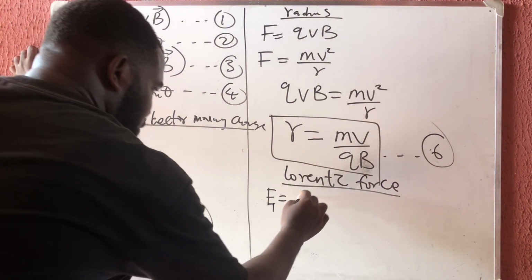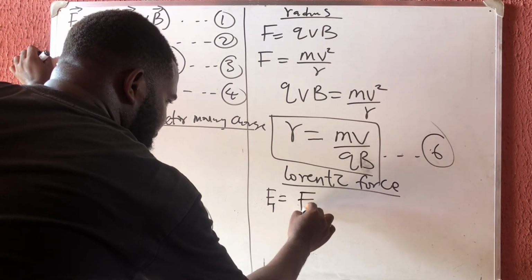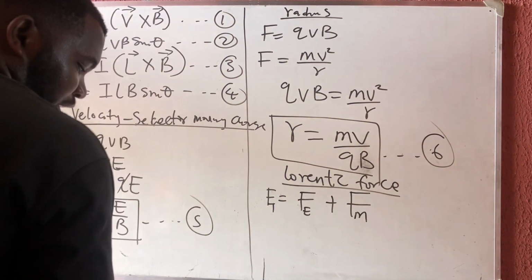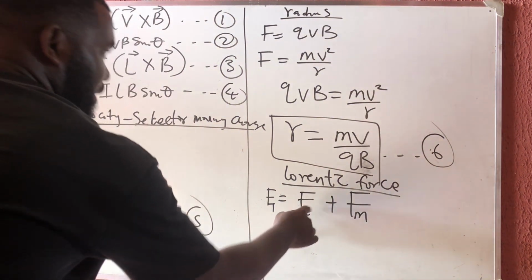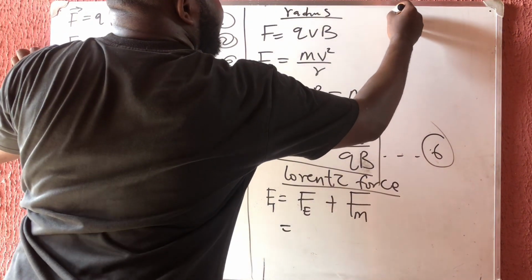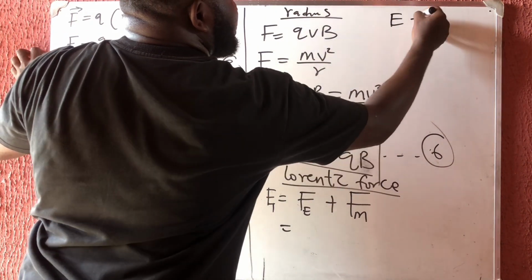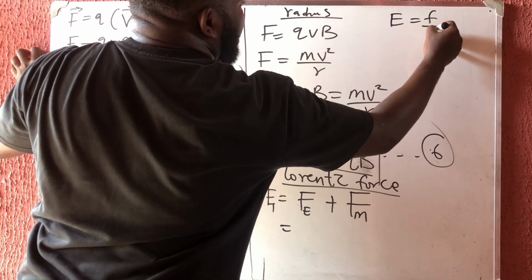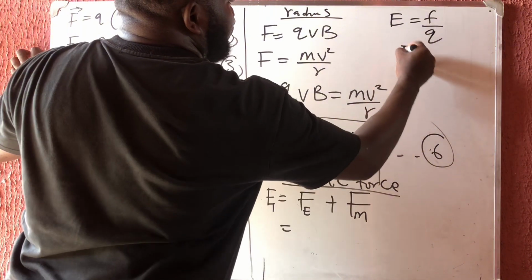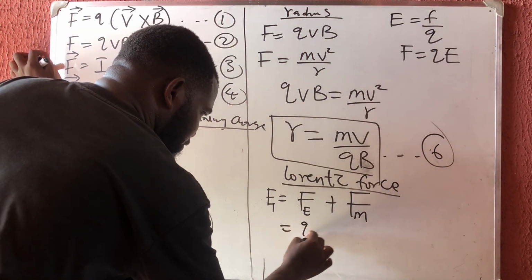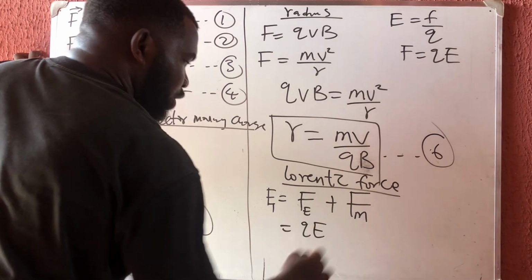The total force is equal to the force in electricity plus the force in magnetism. And we know that the force in electricity, I told you before, that electric field strength is equal to F over charge, newton per coulomb. So therefore my F is going to be QE. So let us put it down. This is QE, all right?